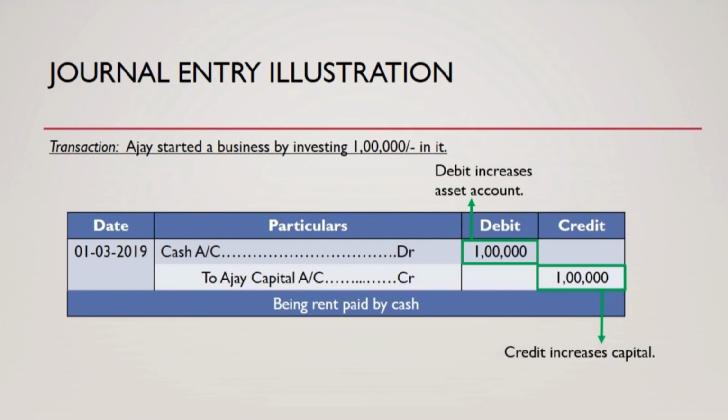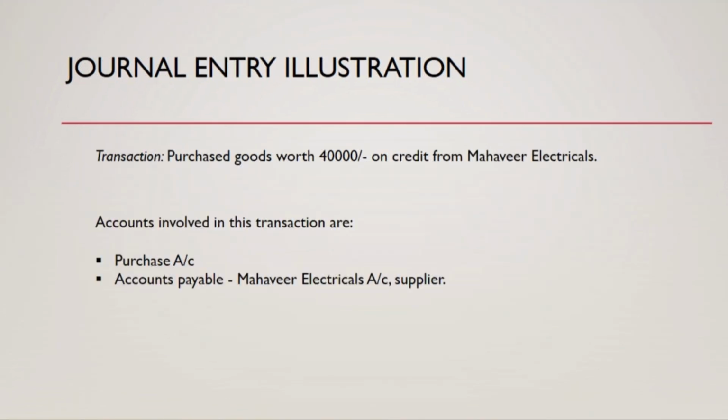Now let's proceed to the next entry. It is a purchase entry from a dealer called Mojave Electricals. The accounts involved in this transaction are the purchase account and the Mojave Electricals account, which is an accounts payable type account. Since we are purchasing goods on credit, our liability to pay Mojave Electricals has increased. And accounts payable accounts are categorized under liabilities.